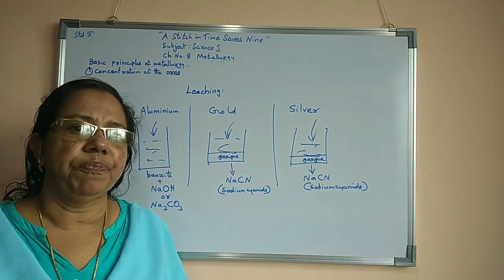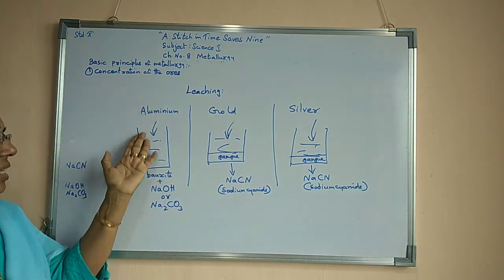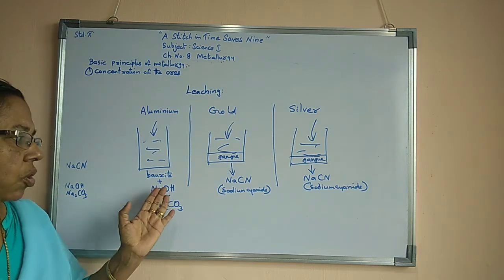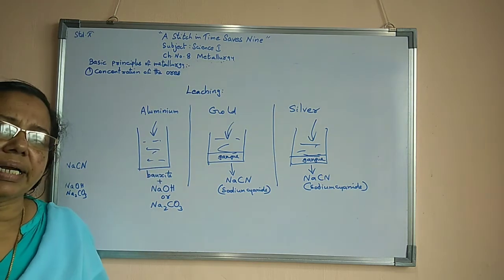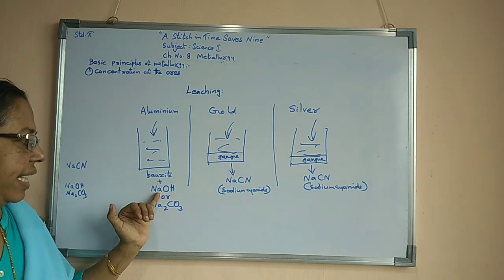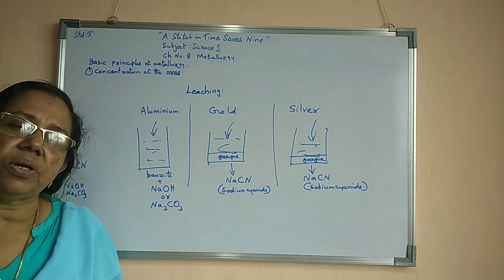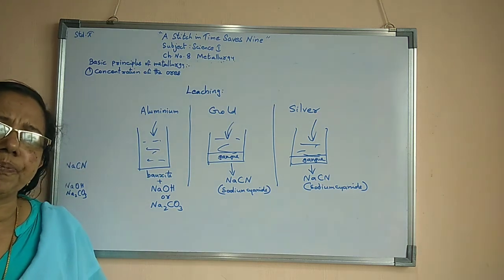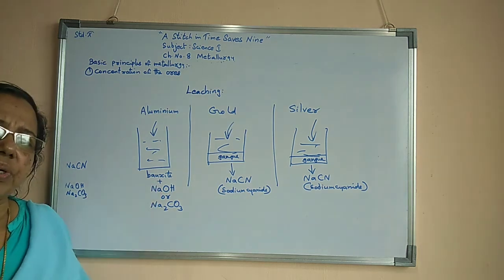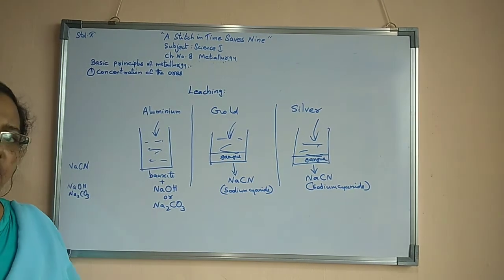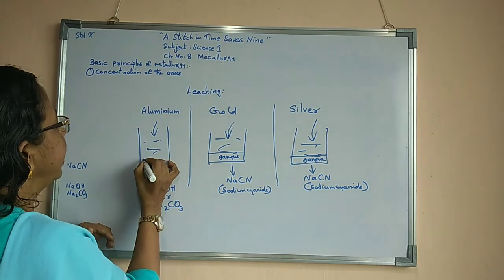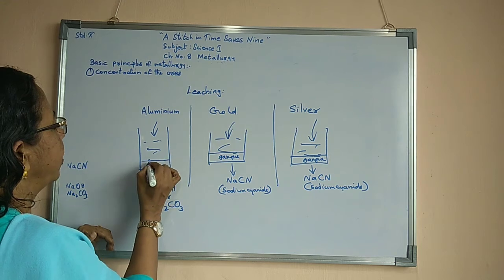Now we are studying the leaching of aluminium. For that, the aluminium ore, bauxite ore, is taken in a tank or container. In that, we can add either sodium hydroxide solution or sodium carbonate solution. Inside the sodium hydroxide or sodium carbonate, the bauxite will dissolve, and the gangue will settle down.